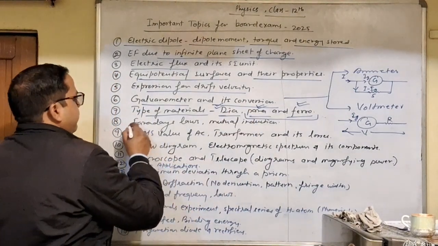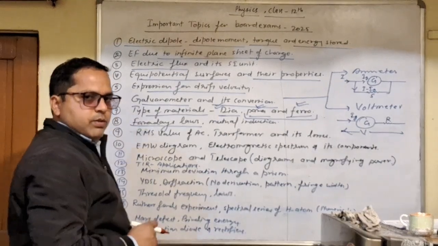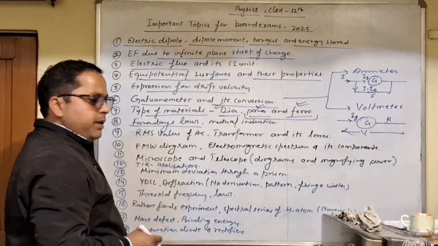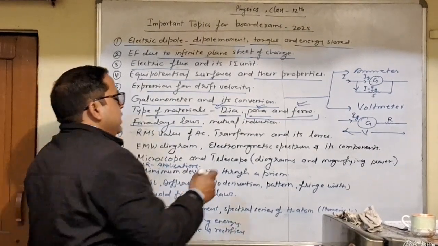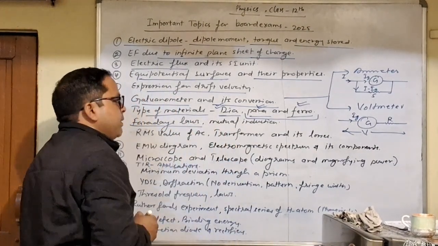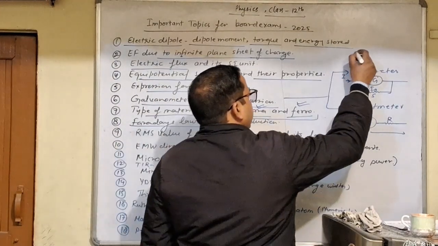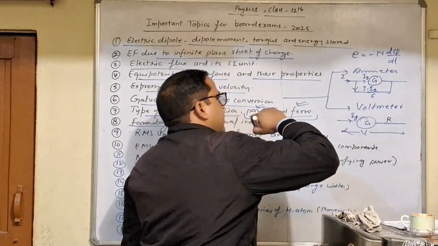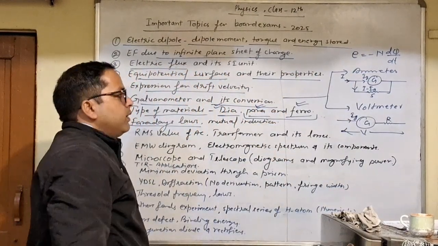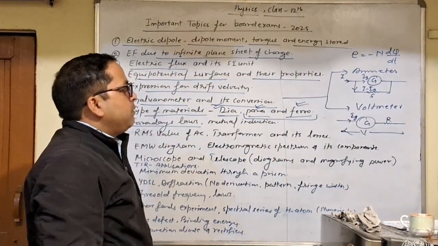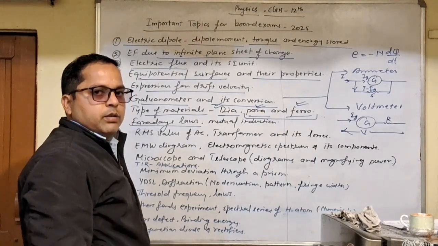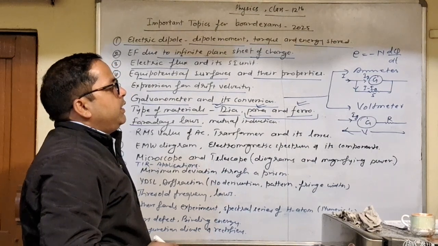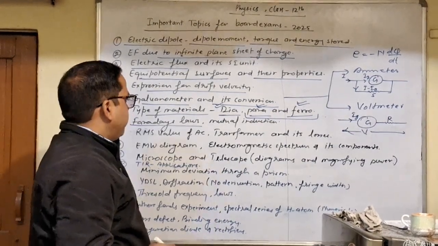Next is Faraday's laws. So we have two laws. EMF is produced as long as the change remains, and next is induced EMF, E equal to minus N dφ over dt. The negative sign shows the direction of the induced EMF, and that will be opposite. Okay, so this negative sign shows the direction of the induced EMF.